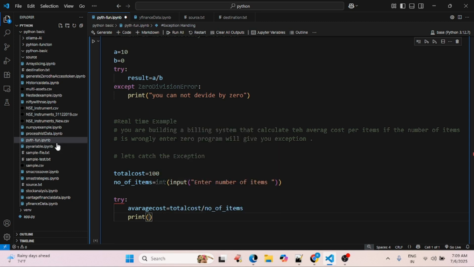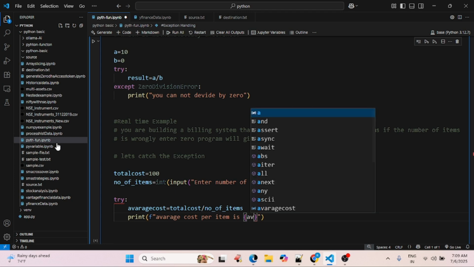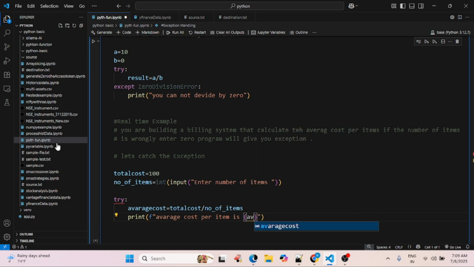Then print average cost per item is average cost.